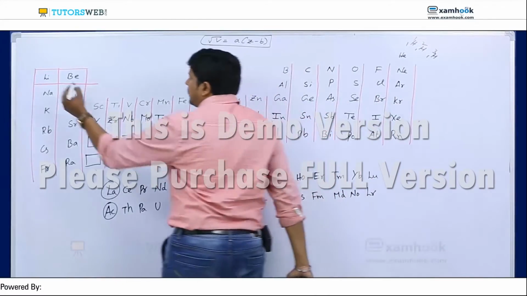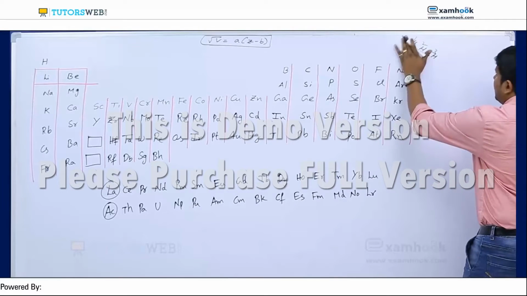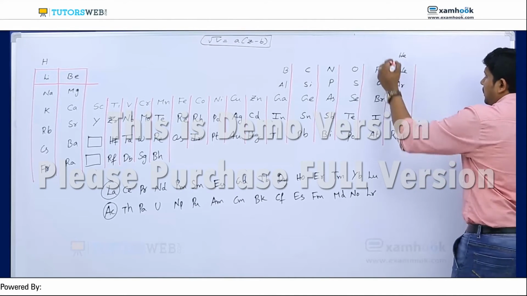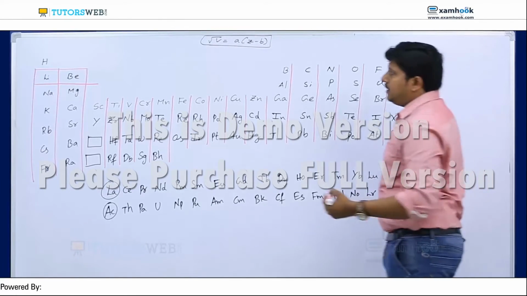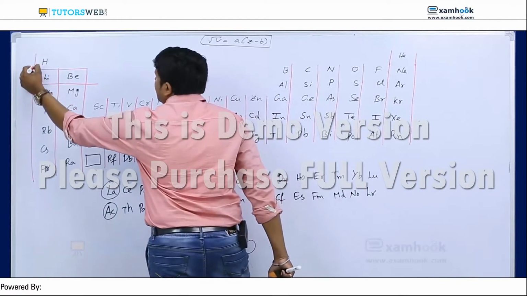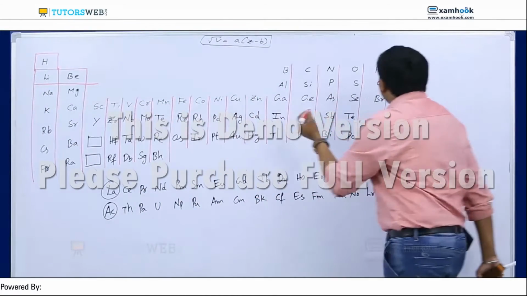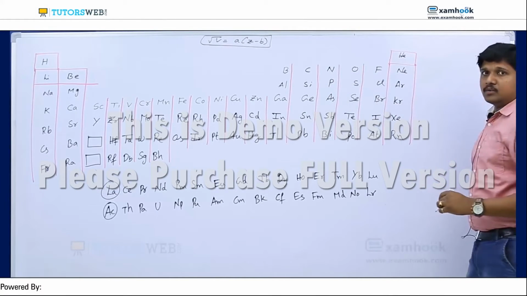So that's why I am giving hydrogen in the first group, and helium I am writing here. So helium also belongs to the halogen family. So this is the first period if I go with hydrogen. Here the first period has hydrogen and helium.